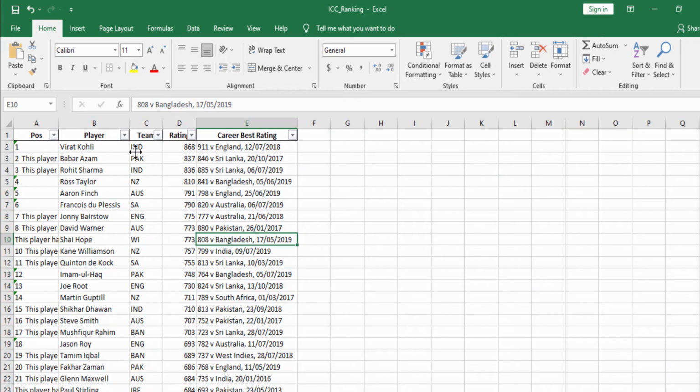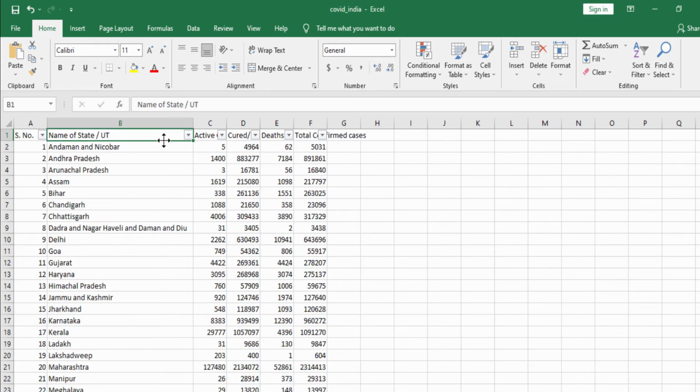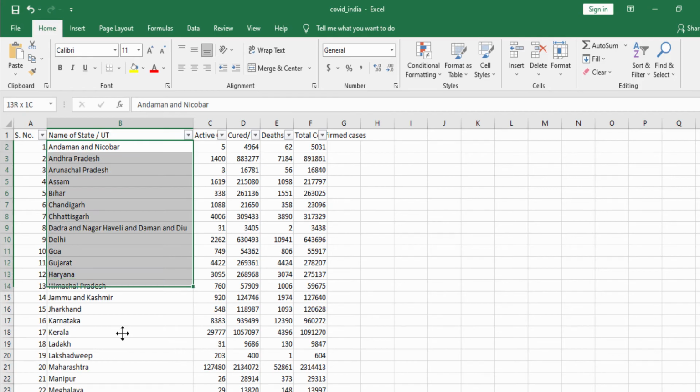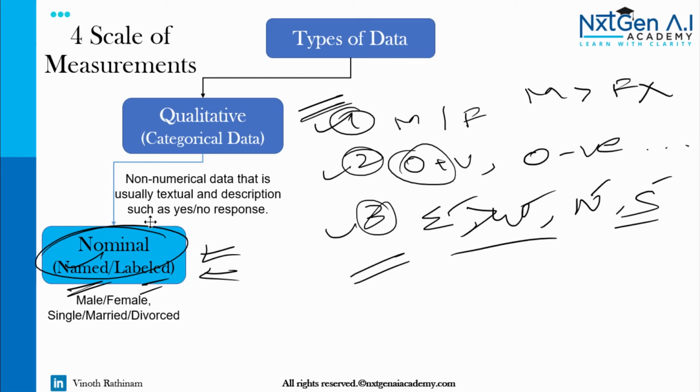Then if you consider the ICC ranking, all these team names are nominal. We can't tell one country is better than another country. This is all like a group. Then the COVID data set. Here all the state names and union territories are nominal data. Whenever we see any data like that, we have to treat it as nominal.